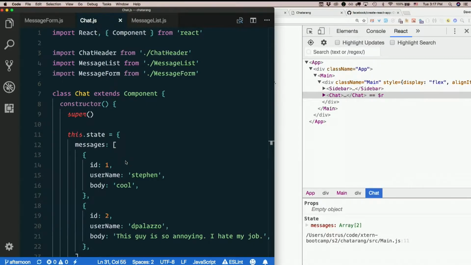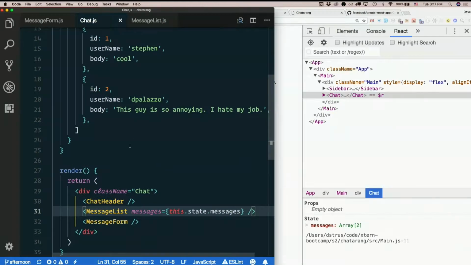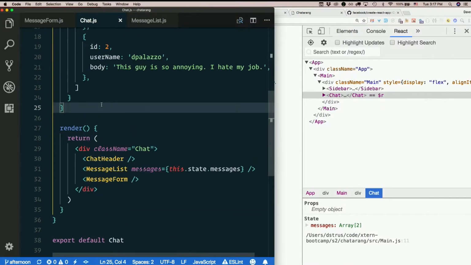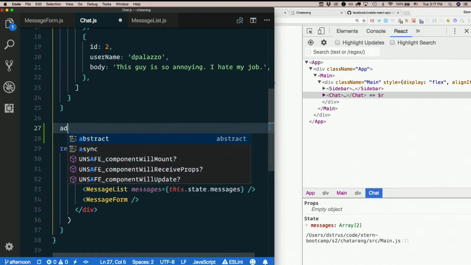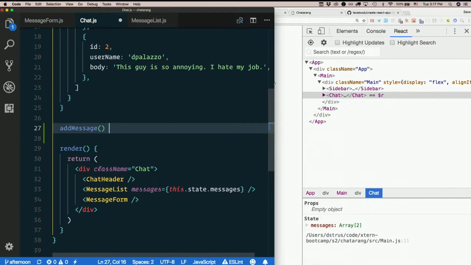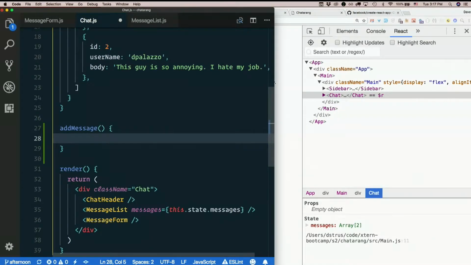So chat is the only component allowed to change state of chat. So let's do it here. Let's just add a method called add message. And what's it going to do? Kind of like what Add Acrobat did yesterday. So we know we can't just say this.state.messages.push, right? Instead, we need to make a copy of the array, push onto that, and then call this.setState.